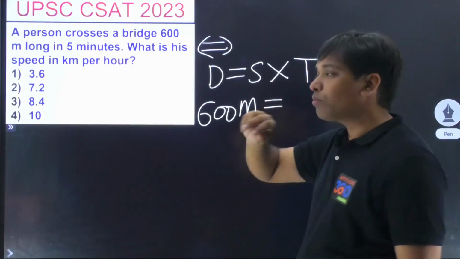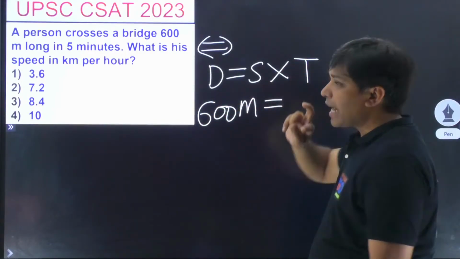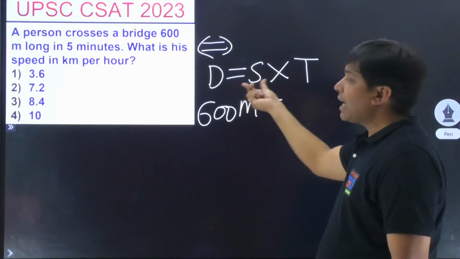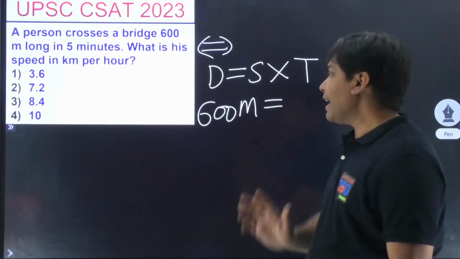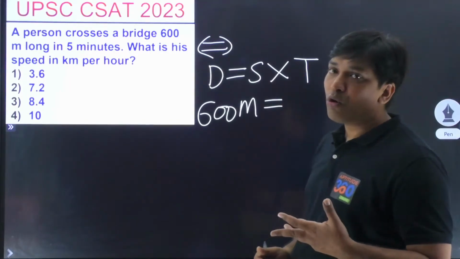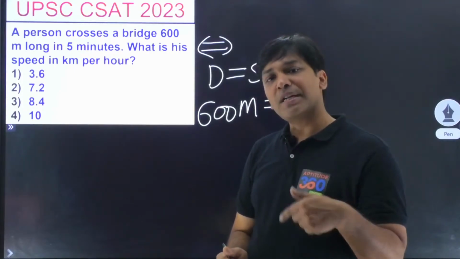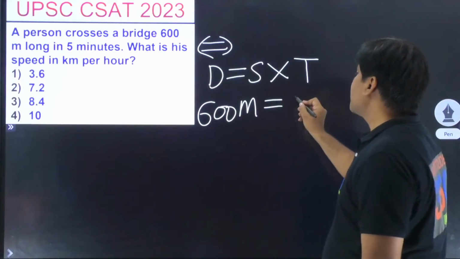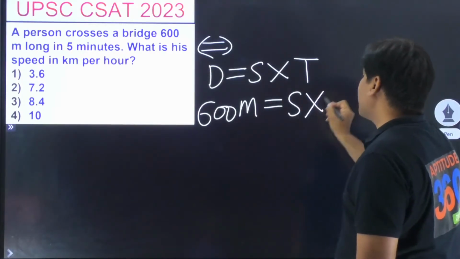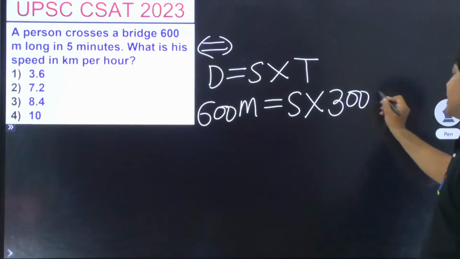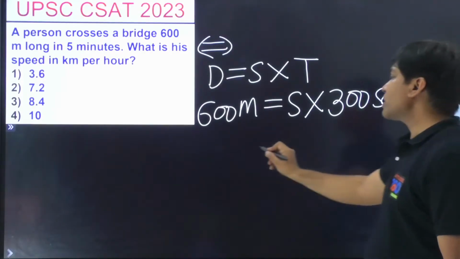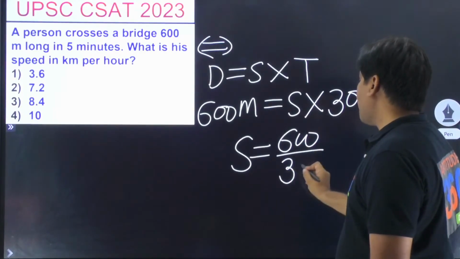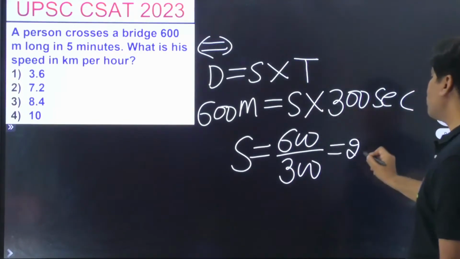Listen carefully to what I'm saying. If it is in meters, in the kind of problems that you get, the speed should be in meters per second, and the time should be in seconds. 5 minutes, if you have to convert into seconds, is going to be 5 into 60, 300 seconds. So speed into time: in place of time I'm going to write 300 seconds, and hence the speed is going to be 600 upon 300, which is 2 meters per second.